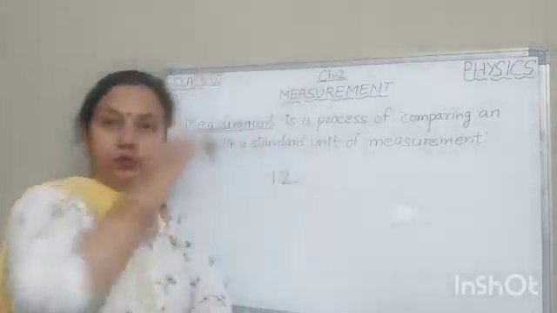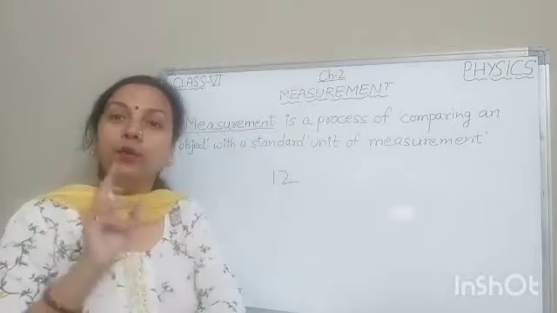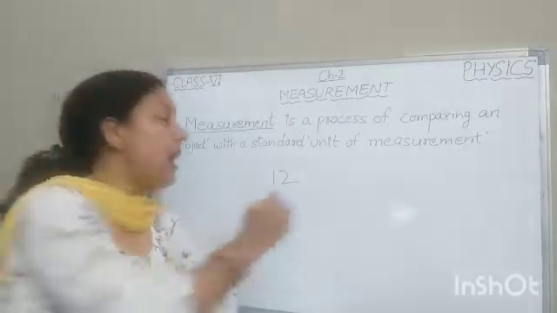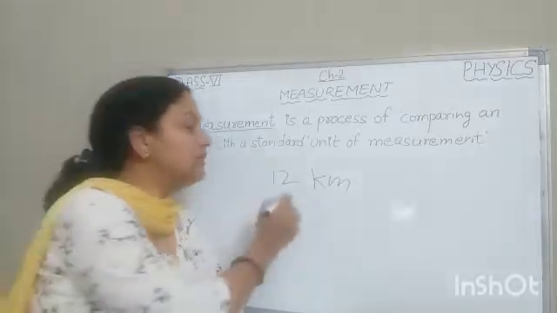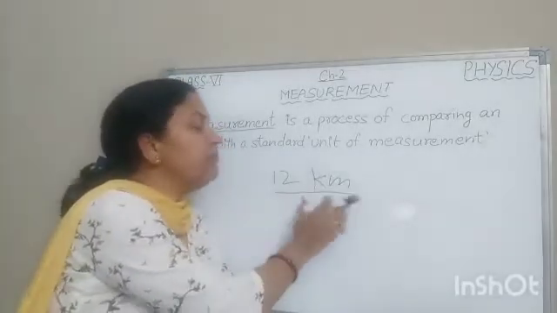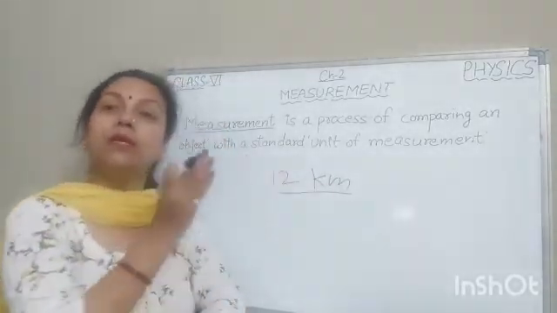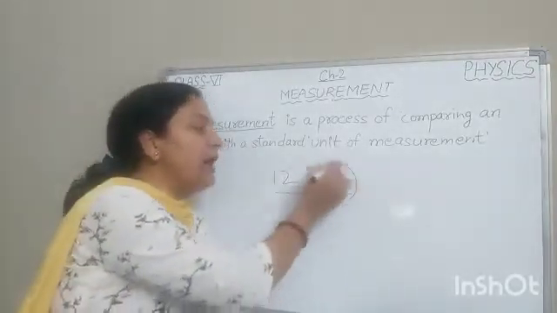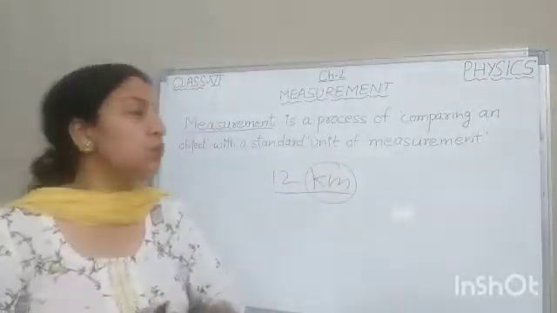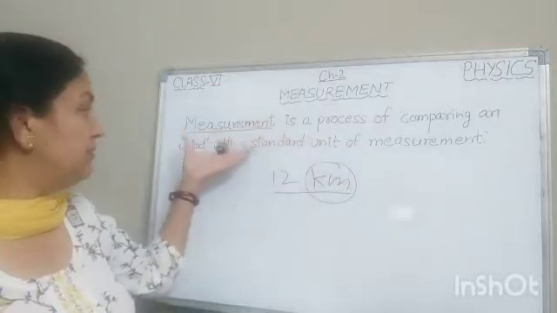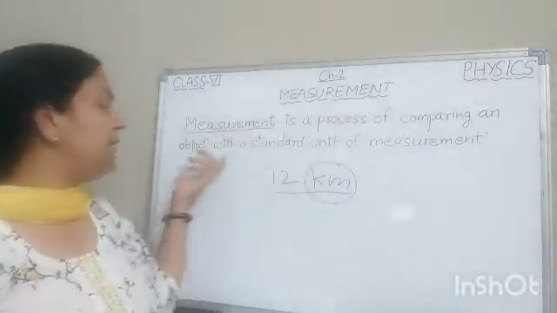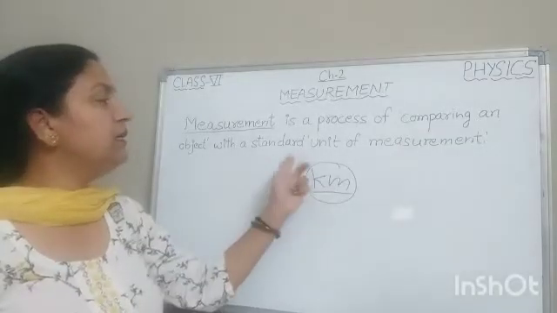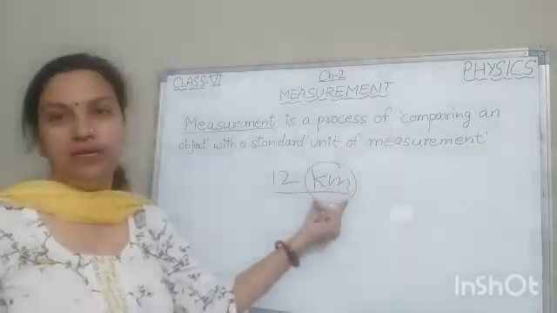You will say the railway station is 12 kilometer far from our house. Now this is the complete answer. This is the complete measurement, 12 kilometer. It shows we are measuring the distance. So this is what we said: measurement is a process of comparing an object with a standard unit of measurement.